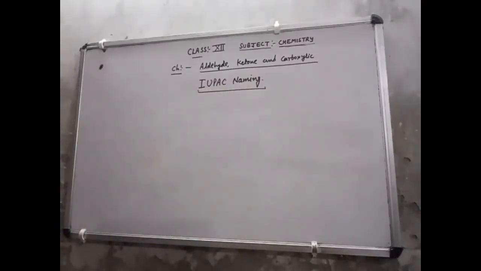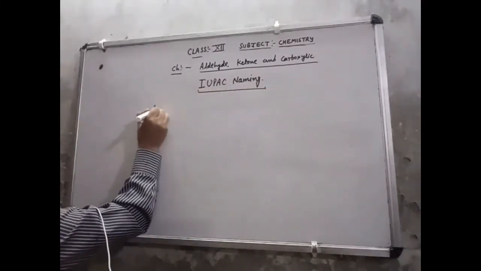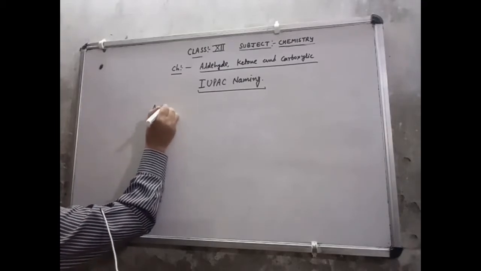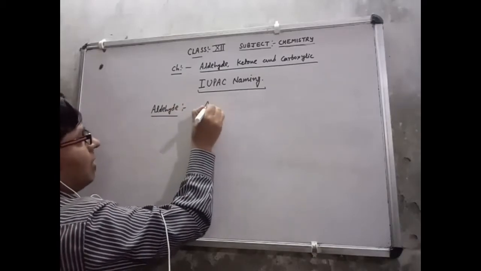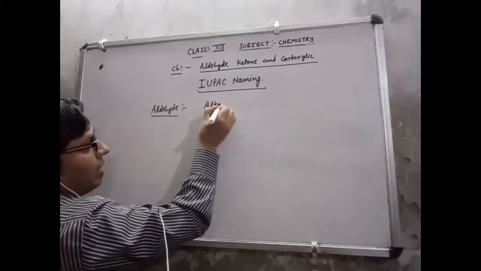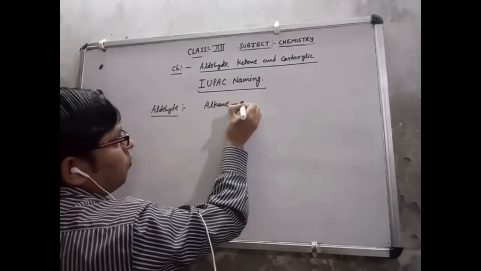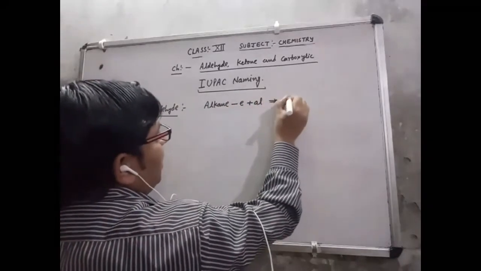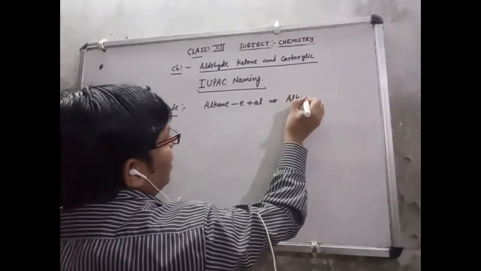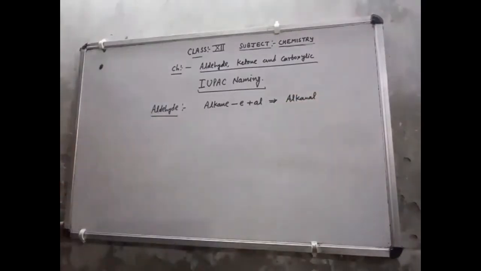In IUPAC naming, suppose I am talking about the aldehyde. In aldehyde, from the name of alkane, I remove E and add Al. So its name is alkanal.